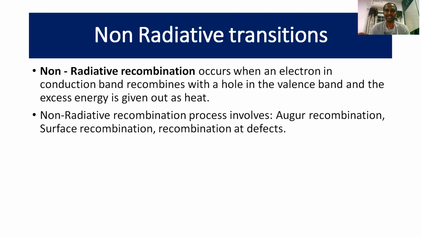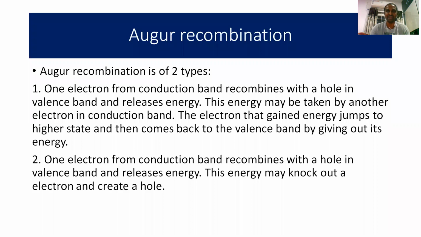Non-radiative recombination involves many types. Examples: Auger recombination, surface recombination, recombination at defects. And the most important non-radiative transition is Auger recombination.